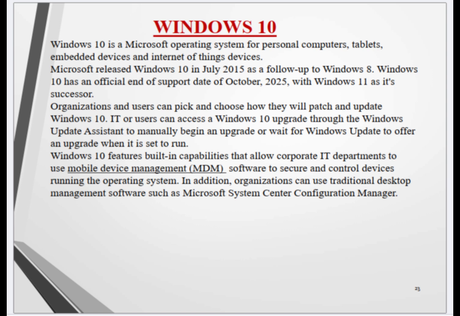Windows 10 features built-in capabilities that allow corporate IT departments to use mobile device management, MDM, software to secure and control devices running the operating system. In addition, organizations can use traditional desktop management software such as Microsoft System Center Configuration Manager.